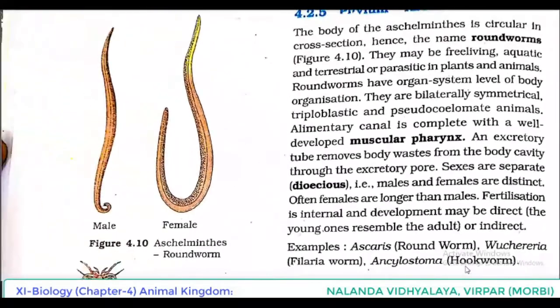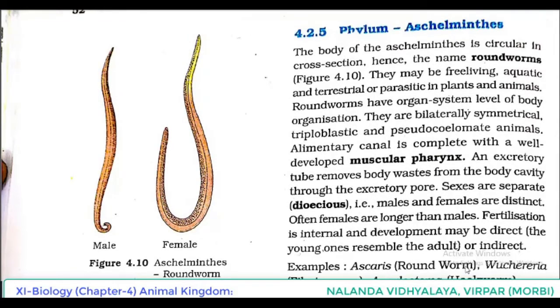So many points we discussed regarding phylum Aschelminthes. The body of Aschelminthes is circular in cross section, hence they are known as roundworms. Regarding habitat, they may be free living, aquatic and terrestrial, or parasitic in plants and animals. They have organ system level of body organization, and the symmetry is bilateral; they are triploblastic and pseudocoelomate animals.